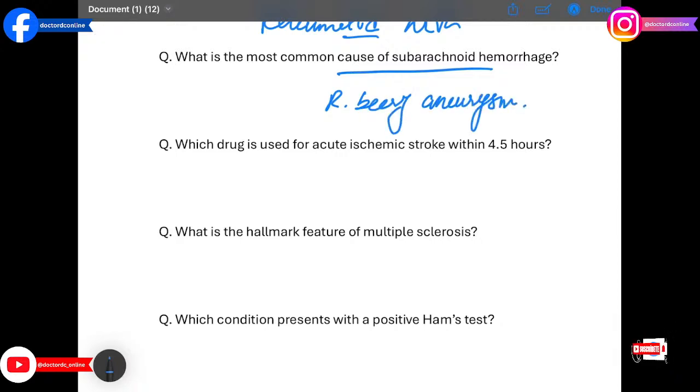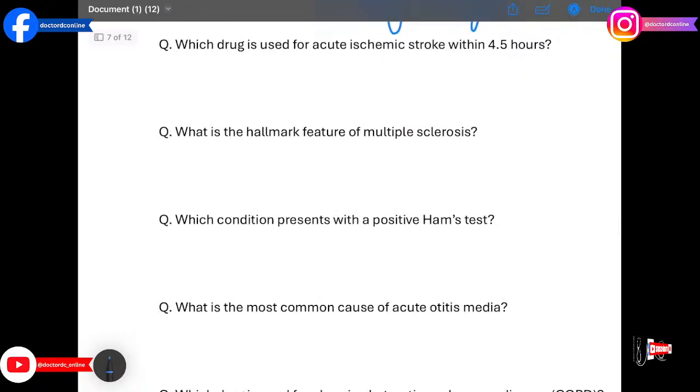Which drug is used for acute ischemic stroke within 4.5 hours? The answer is alteplase. This thrombolytic restores cerebral blood flow if given early.